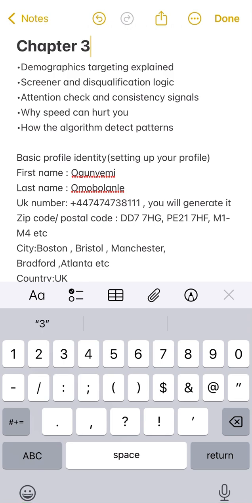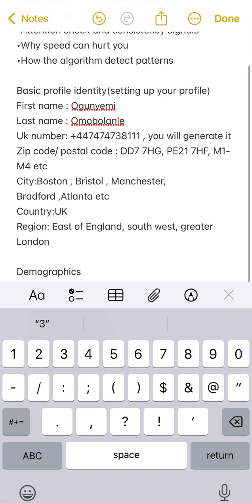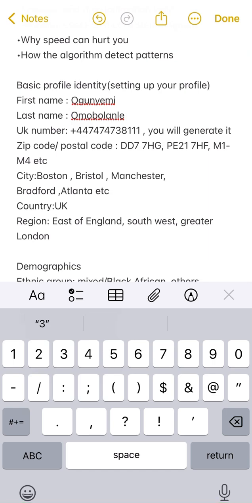This way there is credibility, there is authenticity, because these survey platforms, the information you put out is somehow detected across platforms. So that is why you have to be very, very consistent when it comes to updating your profile. So when you're updating your profile, these are the necessary things. I took my time to write them out so that you can know before you get into the game.